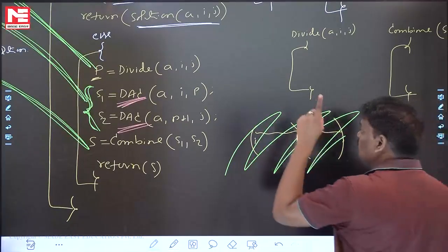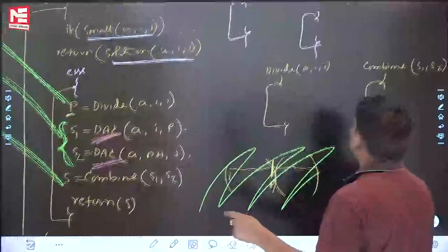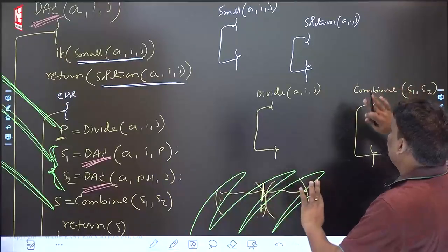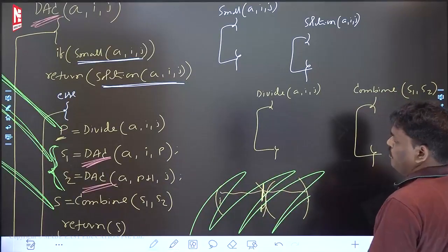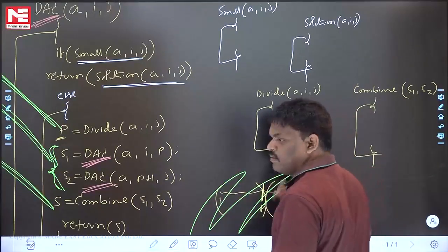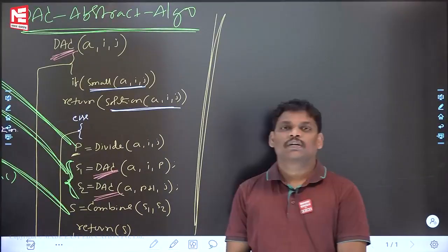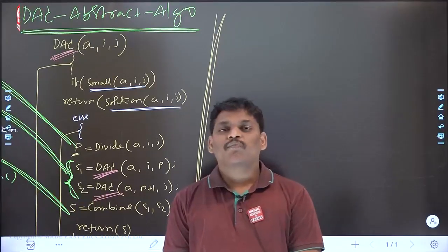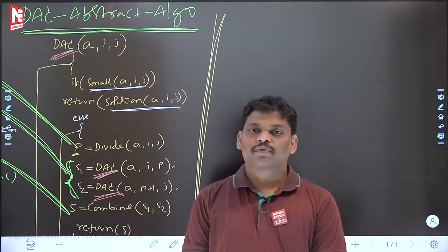Why it is called an abstract algorithm is because the major function code has a gap. With respect to the problem, it will keep on changing. I'm thinking you are absolutely fine now, right? Let's see the next one. Until now, I roughly explained what divide and conquer is. That is the first thing.